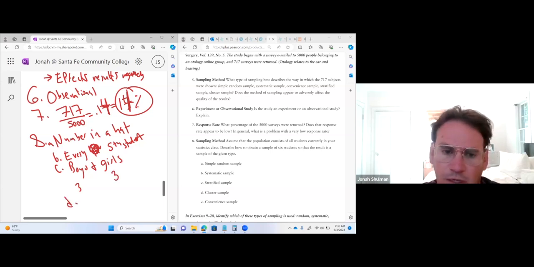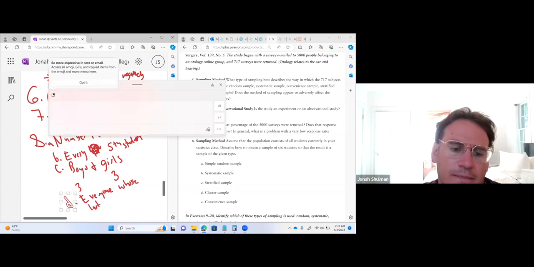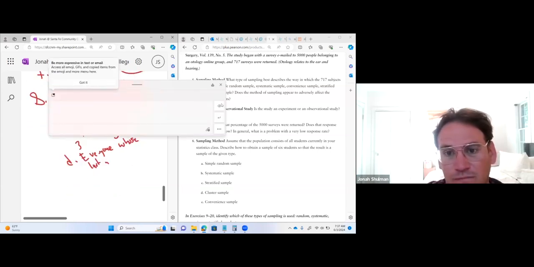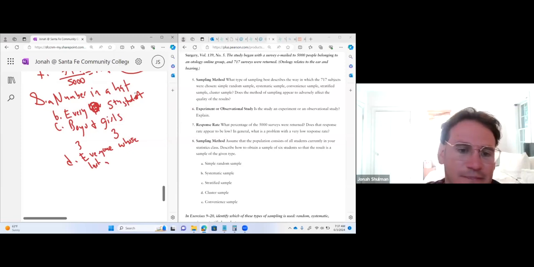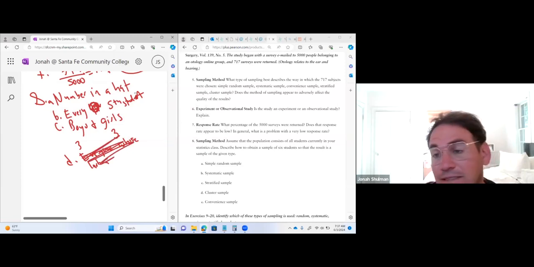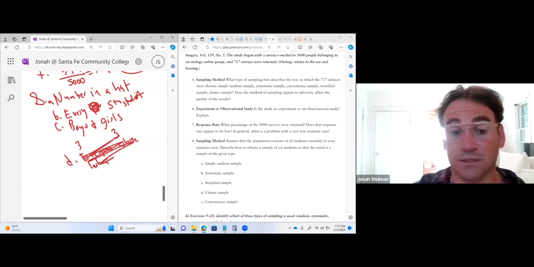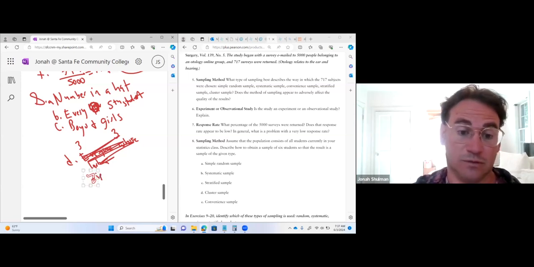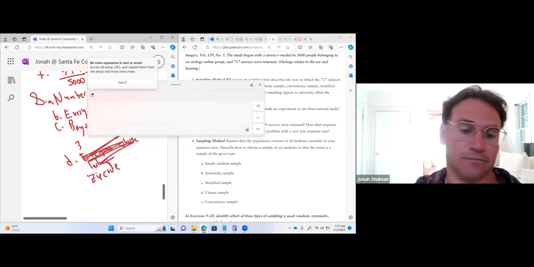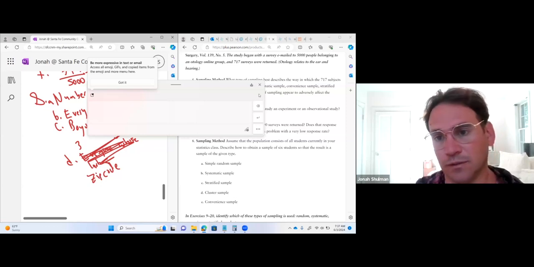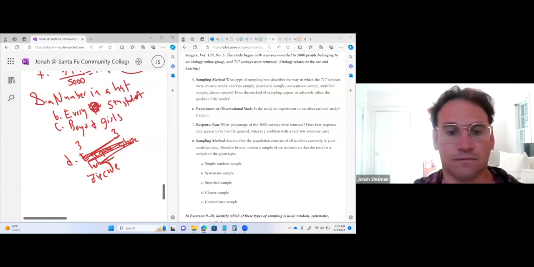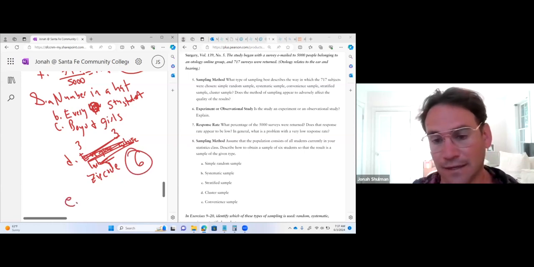All right, what is D? Cluster. I'll take everyone whose last name begins... So for a cluster, I don't think of a good way to get 6. We can say everybody who's from a specific zip code, and we'll take the 6 people from that zip code. So I'd look up what the mailing addresses are and take every 6 people from a zip code. But I'm supposed to take all of them, so if it's not 6, I can't use it.